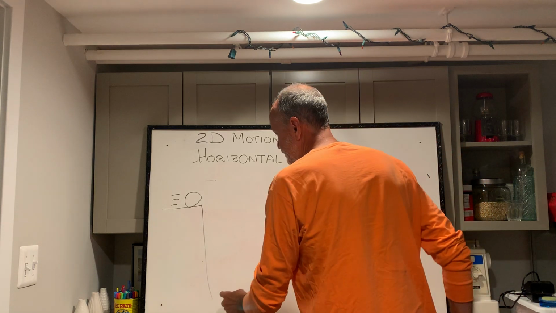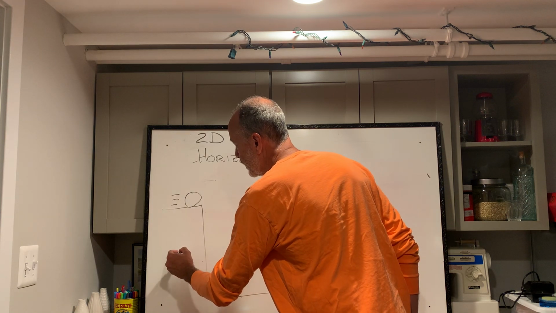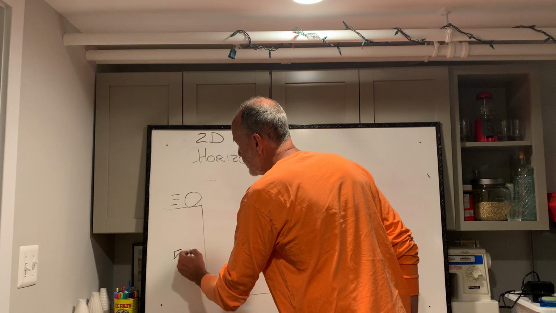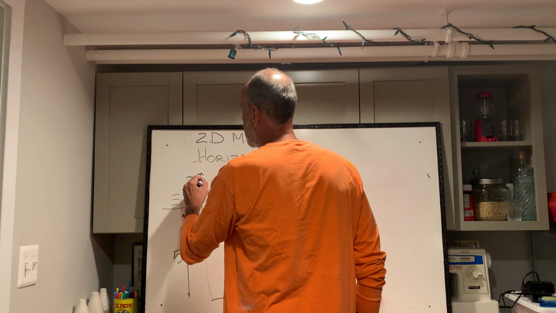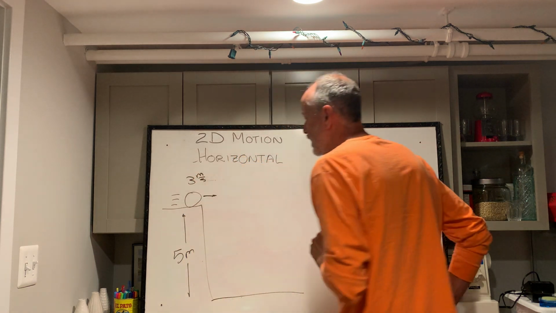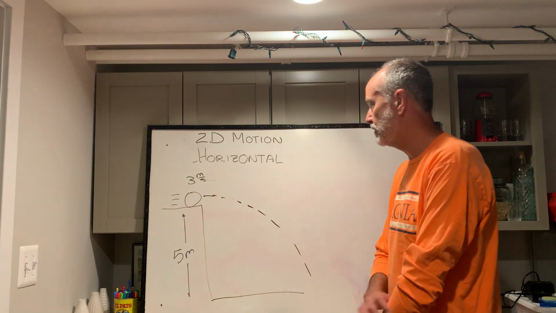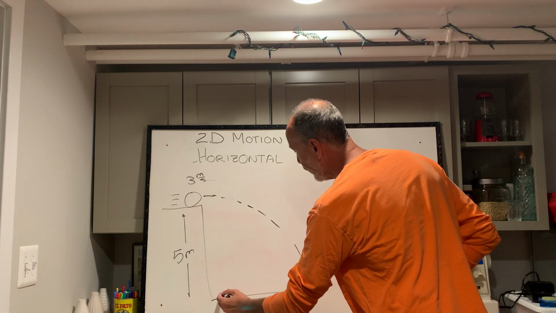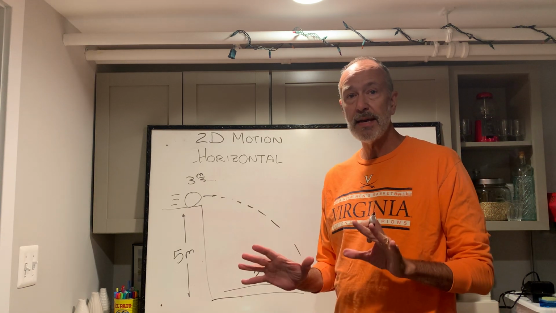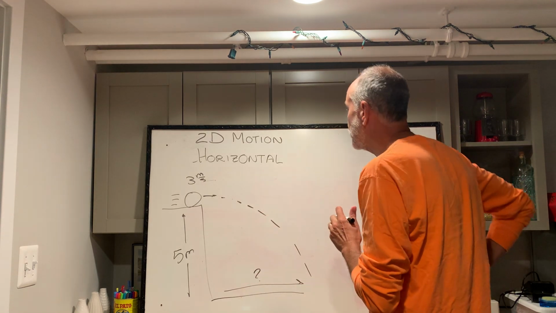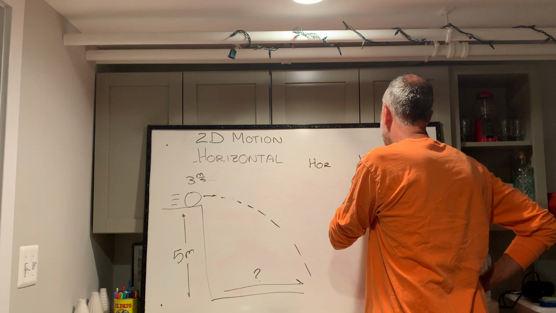a table. I'm going to make the table something really convenient. I'll say it's off a wall, and it's 5 meters high. And I'm going to say this thing is going 3 meters per second in that direction. And we want to find out where that thing lands. It's going to have a parabolic shape like this, and I want to find out how far away it lands. Well, it looks really hard, but it's not that bad if we break it down into its different components. So horizontally and vertically, I'm going to break it down.